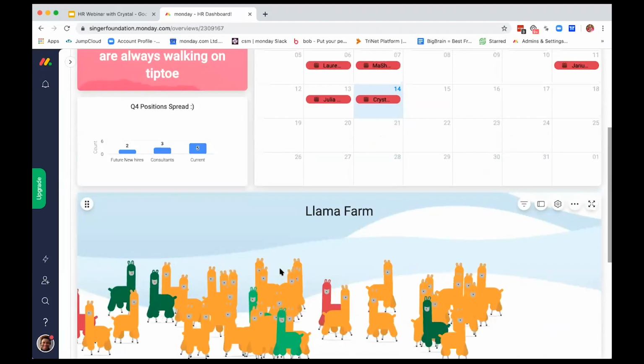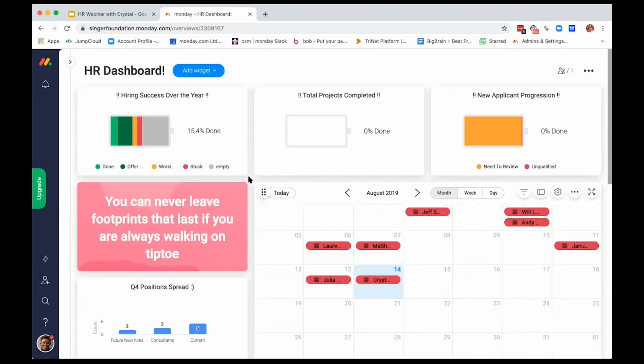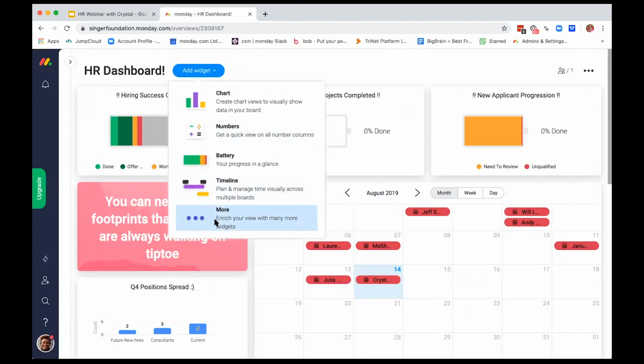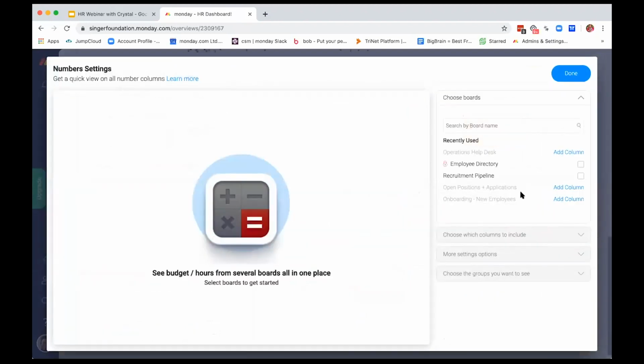There's a number of different widgets here at monday.com that we absolutely love and we absolutely want you to try out. So the way we got to these is by widgets. So if we go here to add widget, you'll see in the more that we have the ability to either use the recommended, the battery shows us all the projects at a glance. We can pull in any numbers about total budget or estimated budget. And we'll do that by, if we add it to the dashboard, we can choose those settings from each of those boards that we have available.